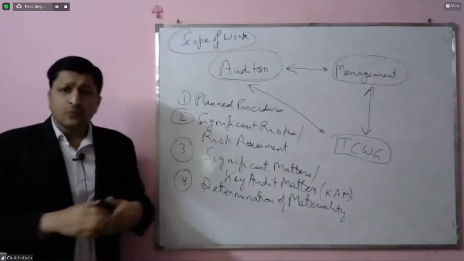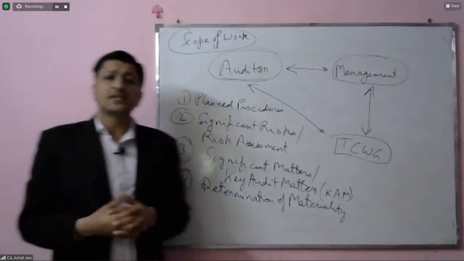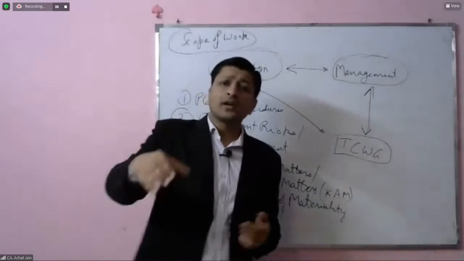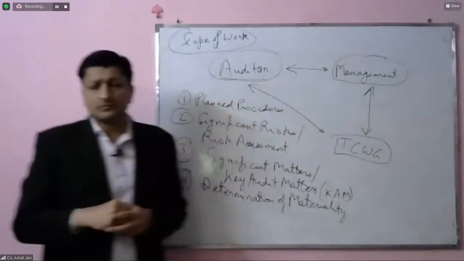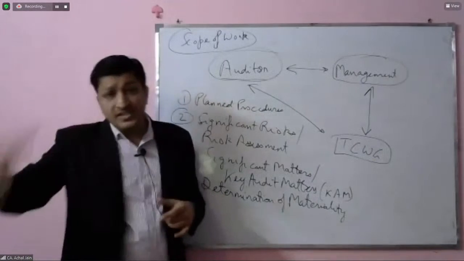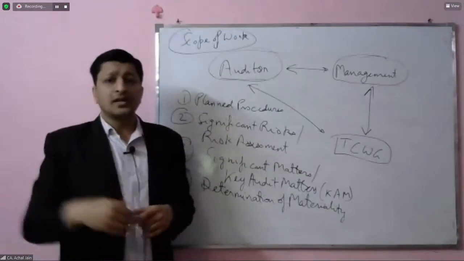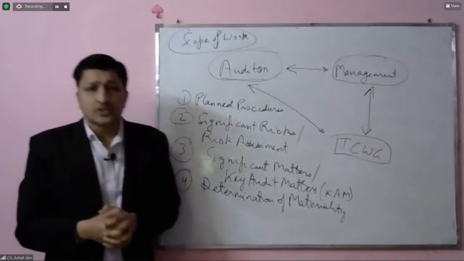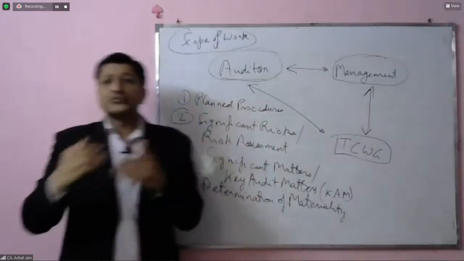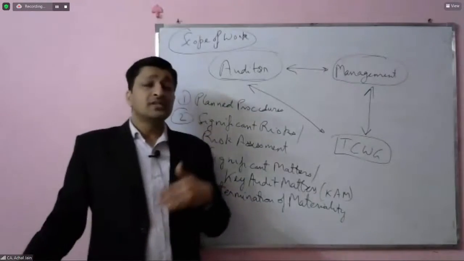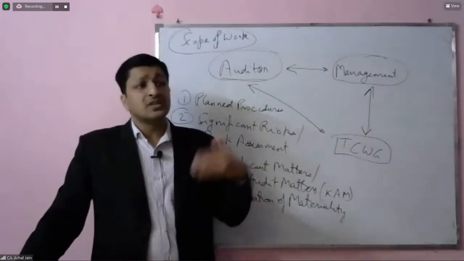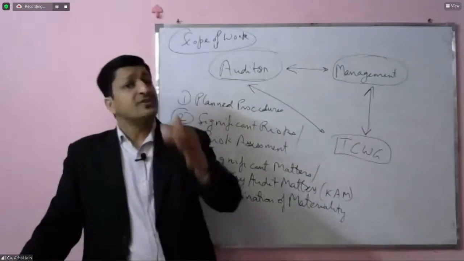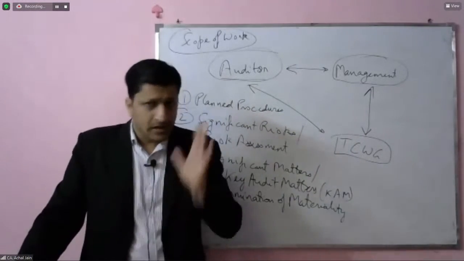And let's try to understand why the auditor has been discussing all of these with the audit committee. See, it's the audit committee who has engaged the auditor. So that's why the auditor is discussing with this body that these are the areas which I am focusing on, and these are the procedures which I have performed, or these are the procedures which I planned for the purposes of the audit for which you engaged. Clear? Yeah.